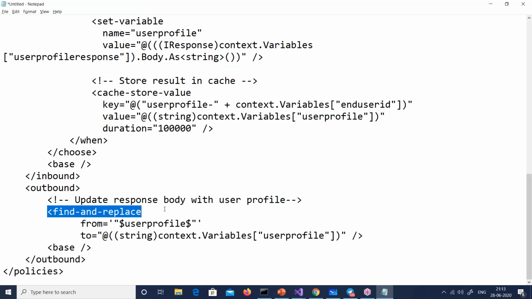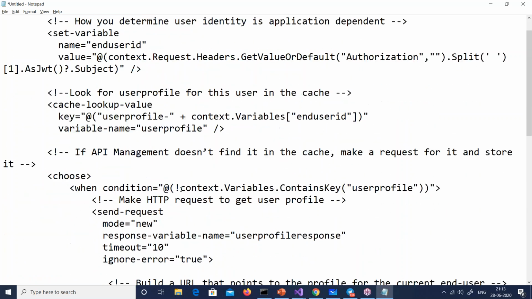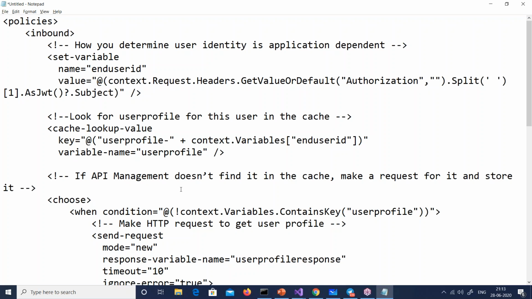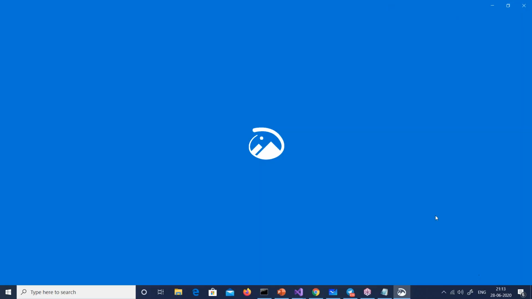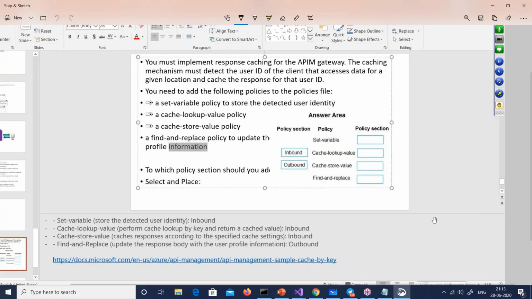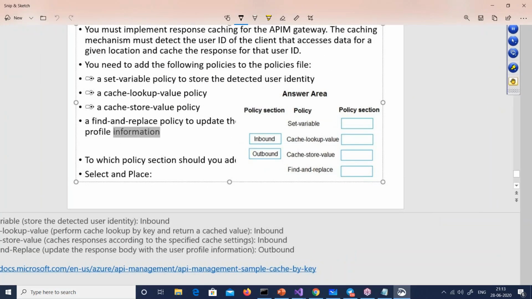I just explained the code to you, guys. This code is not written by me. It's written by the Azure people, right? So here, all the things are in inbound, and only the find and replace is in outbound. So the answer for this is, remember guys, online I have found a lot of wrong answers. Online, I have found that people have written outbound. I don't know why.